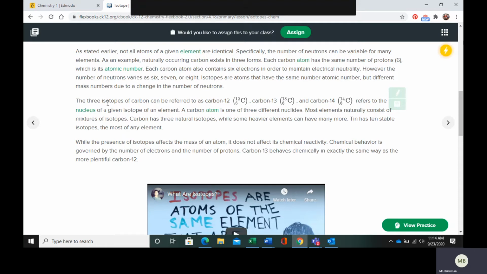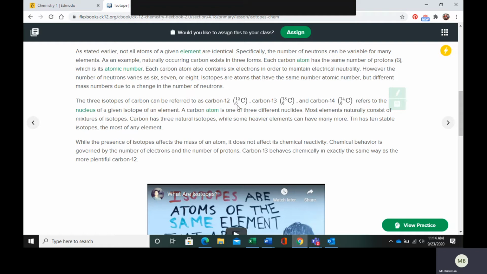So, an example of isotopes, carbon can exist as 3 common stable isotopes. So we have carbon 12, carbon 13, and carbon 14. Notice in the notation they all have 6 protons, but they have different masses, which means they have a different number of neutrons.